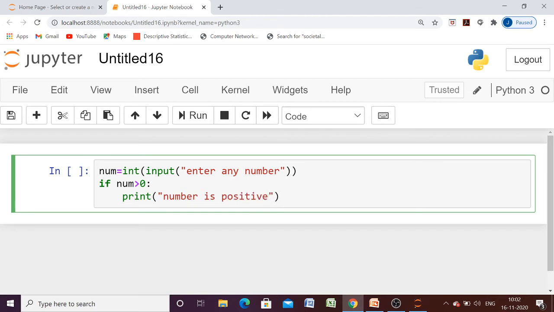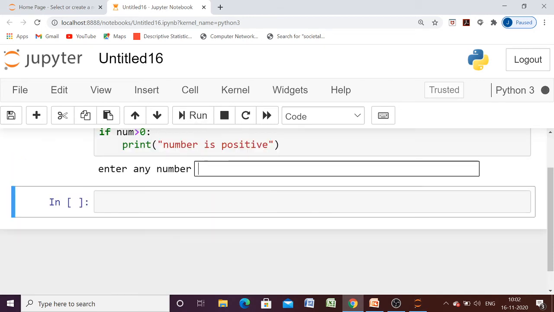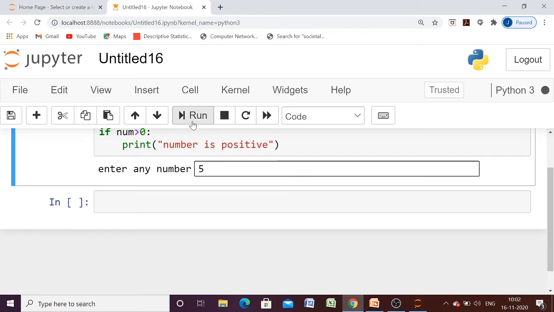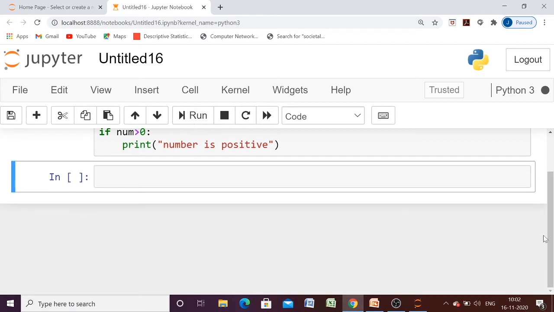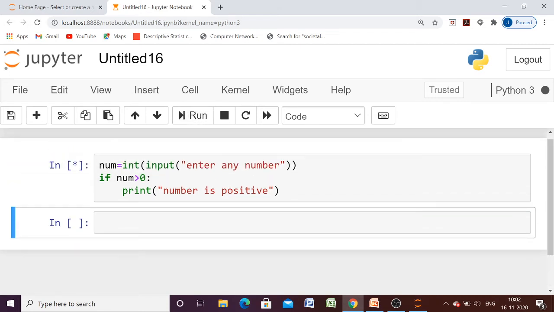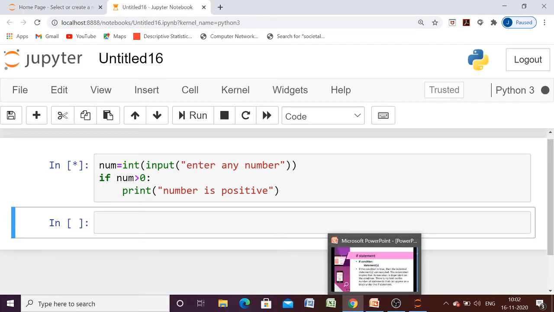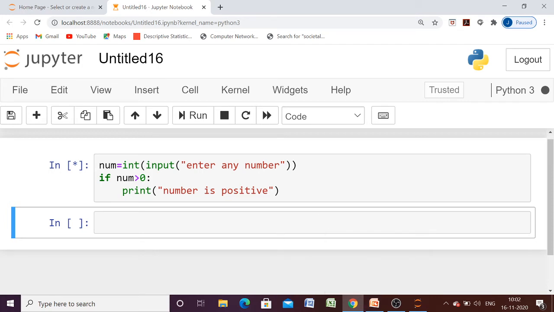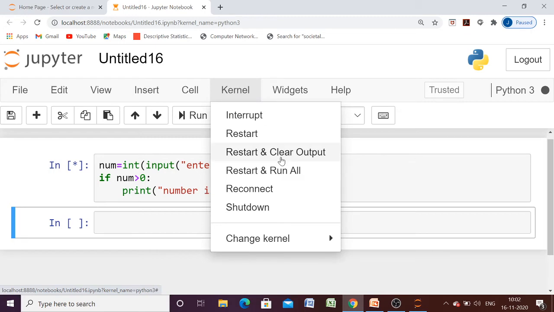Now when we execute this one, what will happen? Let us execute this one. We will be asked to enter a number, and it will be shown as positive. Let us wait, it is being executed. So in a simple if statement, we have only one alternative. One alternative means we will have only one option: if this condition is true, this statement will be executed.